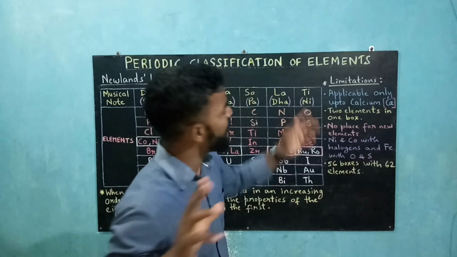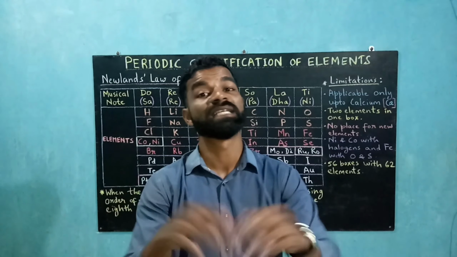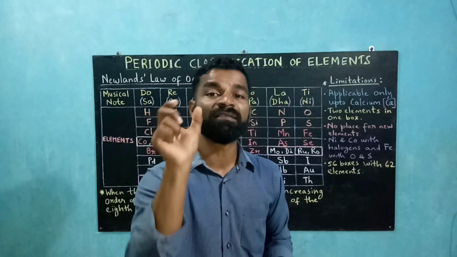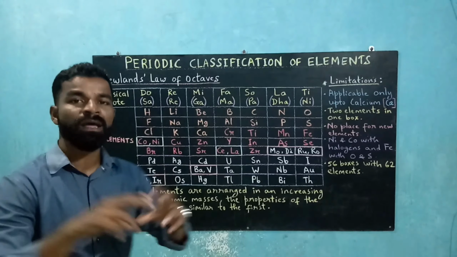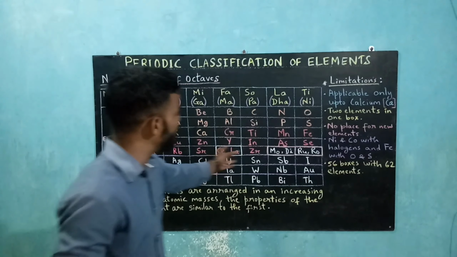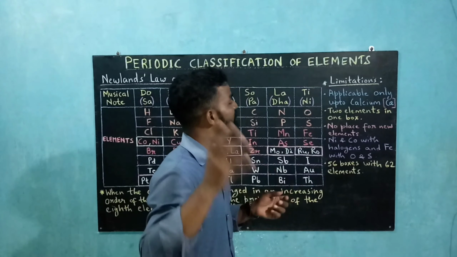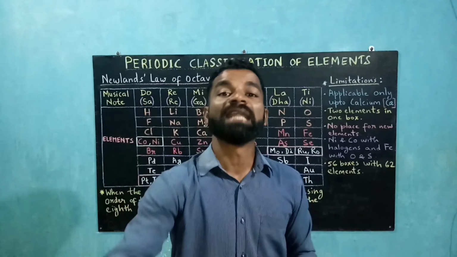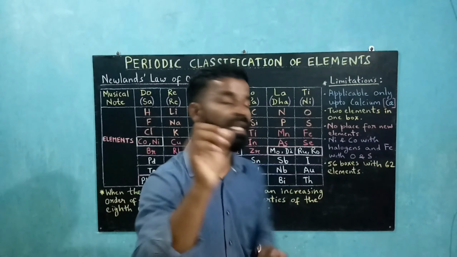Second limitation, 2 elements in one box. There were a total of 56 boxes and a total of 62 elements. So 2 elements had to be placed in one box. For example, cobalt and nickel were placed in one box. Like this, many elements were placed, 2 elements in one box. So no place for new elements. Next limitation, when new elements were discovered, they didn't have any place because the total number of boxes was only 56.